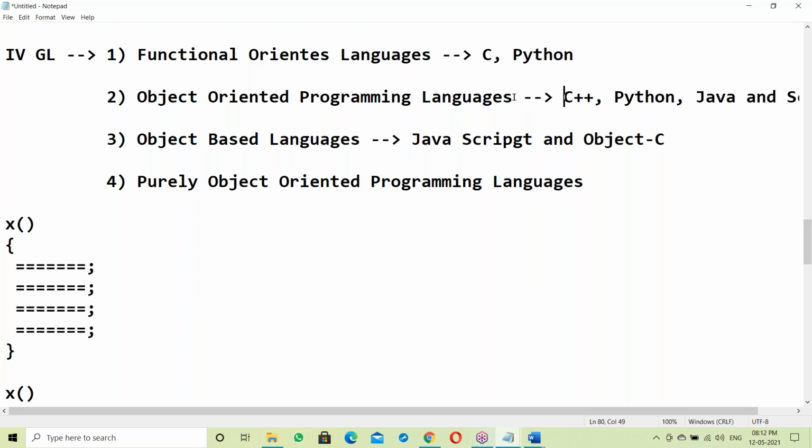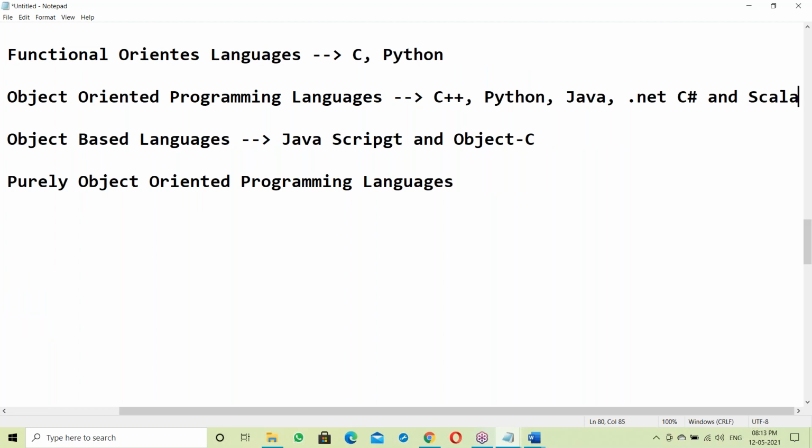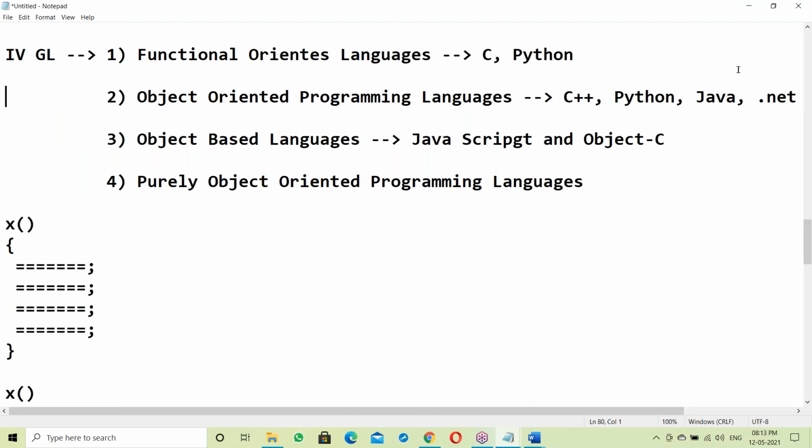The first OOPS language was C++. Next Python was developed, then Java, then Scala. After Java, one more, .NET C#, also comes in OOPS languages. Scala is a recently developed language, used for big data processing with Hadoop applications and the Hadoop framework. To handle big data, you can use Scala. That is a different case, entirely different.